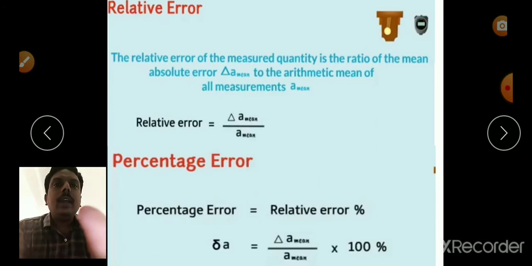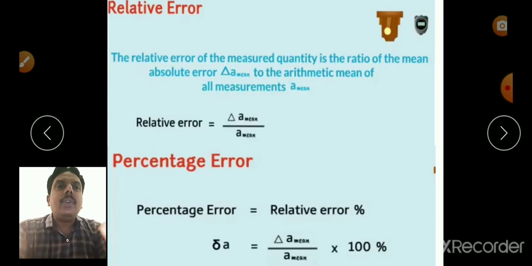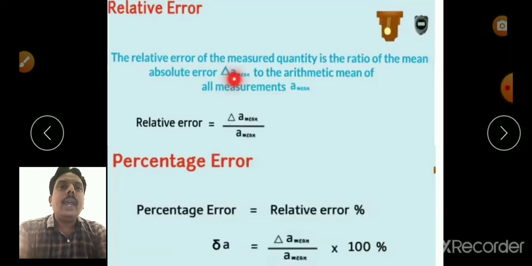Next, relative error. The definition of relative error is the ratio of mean absolute error to the a mean, that is the true value. So the relative error of a measured quantity is the ratio of mean absolute error delta a mean to the arithmetic mean of all measurements a mean.